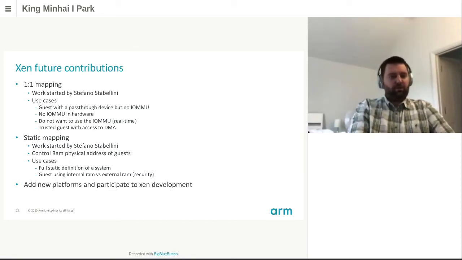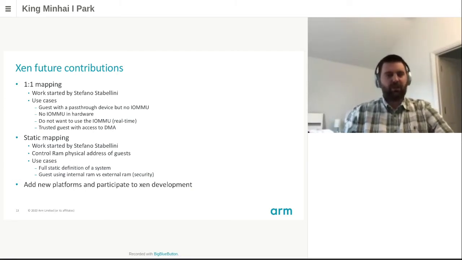A second contribution, which stays actually in the same area, is static mapping. This work has also already been started by Stefano. The idea here is to be able to specify which physical address of RAM will be allocated for the memory of the guest. There are also several use cases here. In safety applications, it is usually mandatory to have a full static definition of the system. The reason being that you want to be independent of the order in which guests are started and not be impacted by a guest being added to your system.